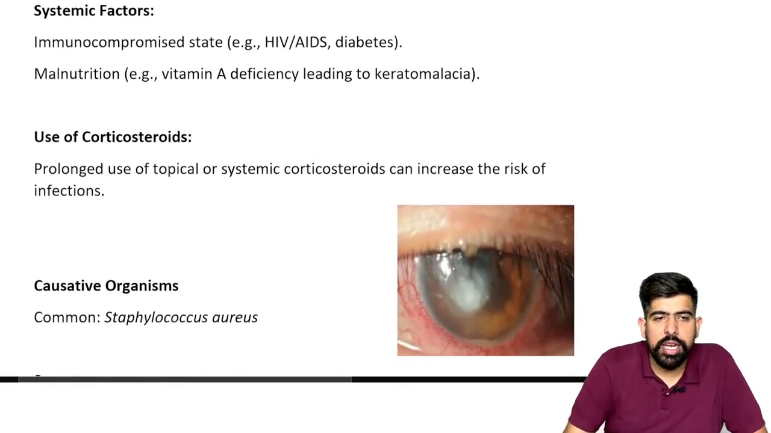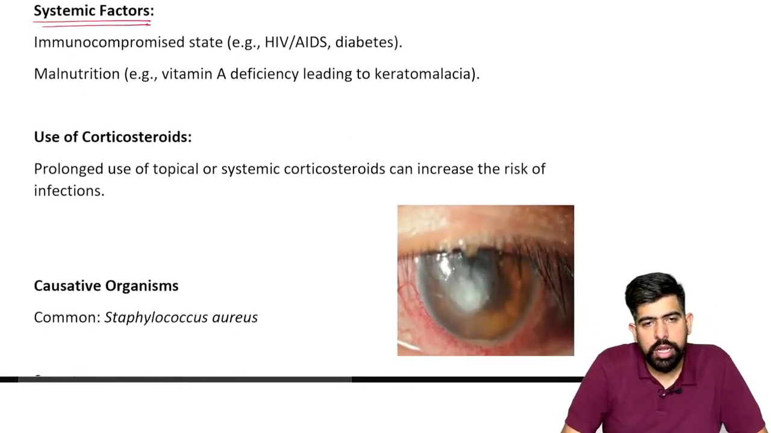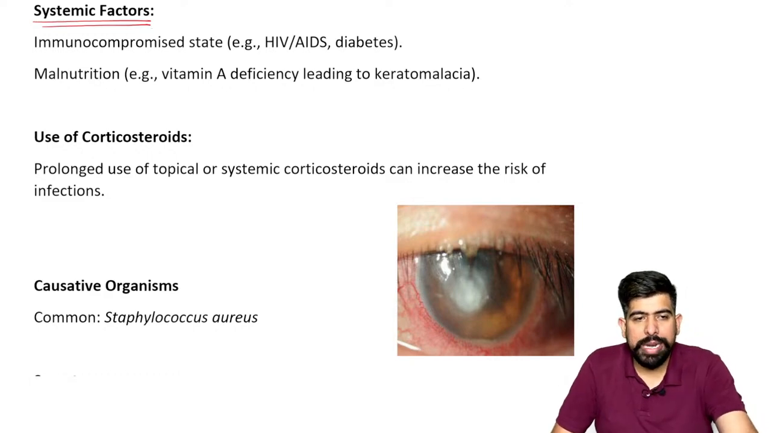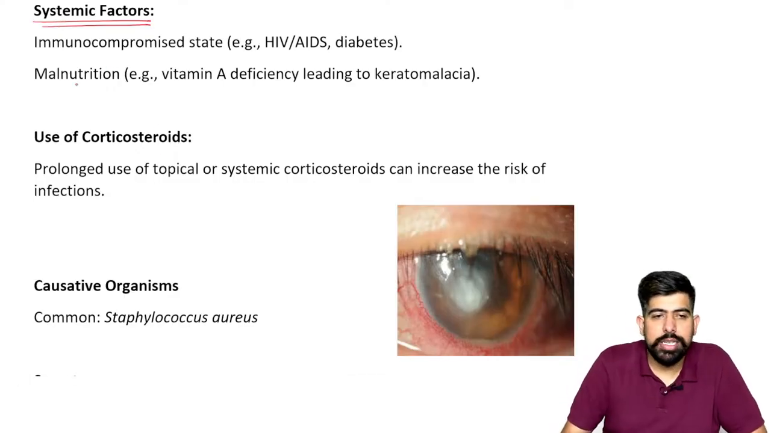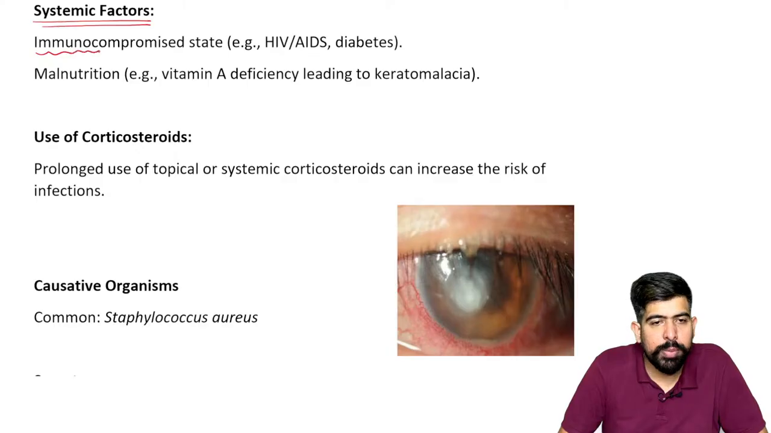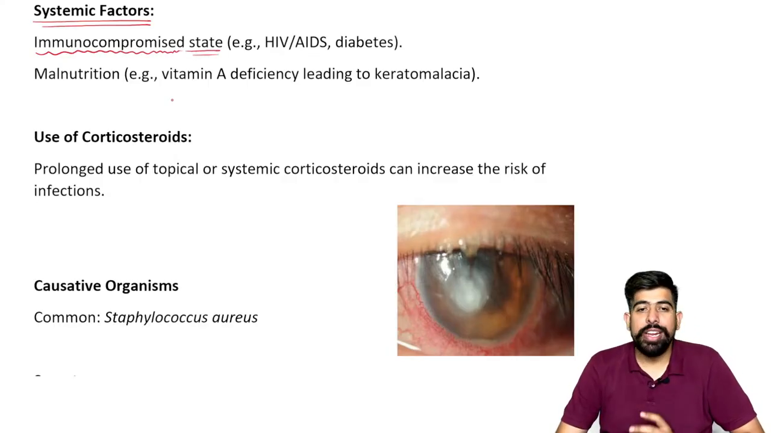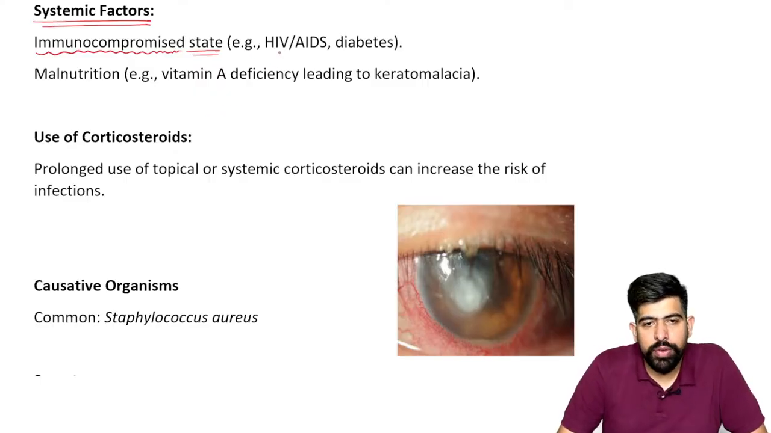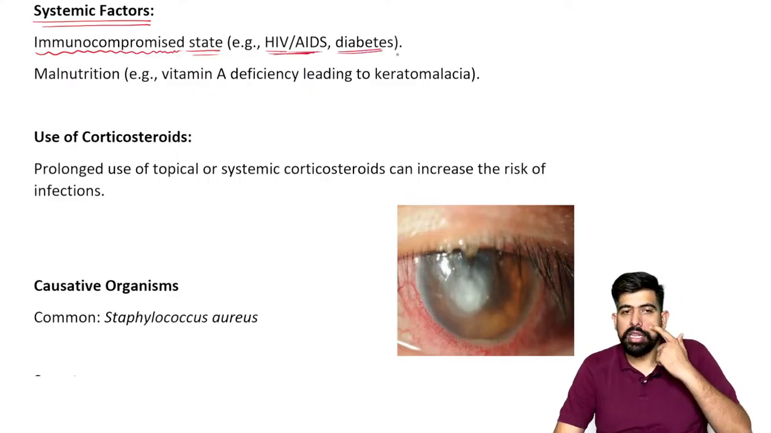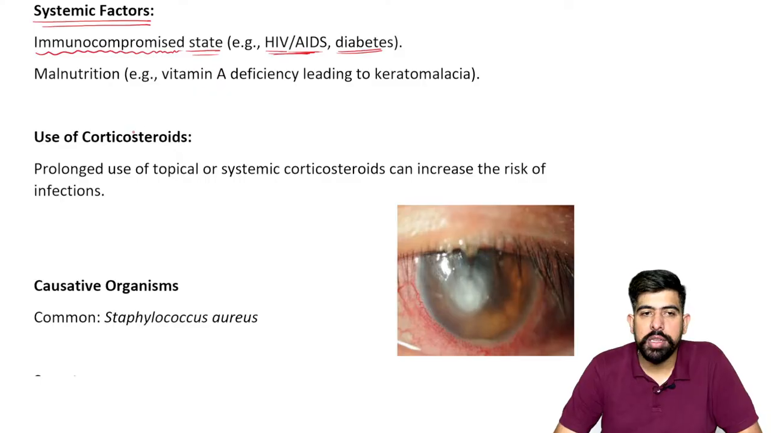Some systemic factors are also associated with bacterial keratitis. What are those systemic factors? The first one is the immunocompromised state. If any person's immunity is very low, they are immunocompromised, and you know very well the examples: HIV/AIDS, diabetes, pregnancy. These are the immunocompromised states.